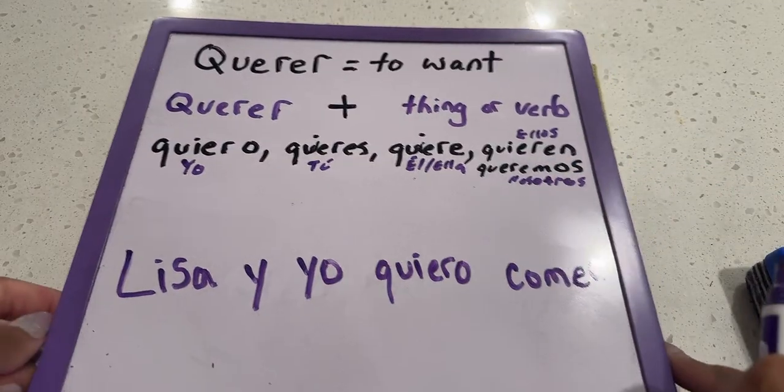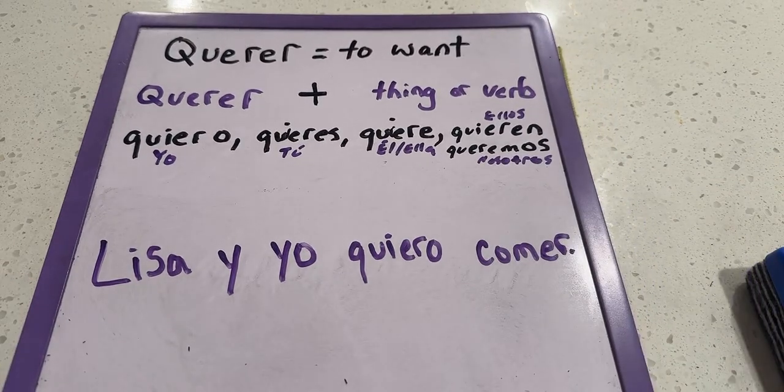All right, so what I attempted to say up here is Lisa and I want to eat. Lisa and I want to eat. But there's something wrong with this translation. Who knows what's wrong with this sentence?